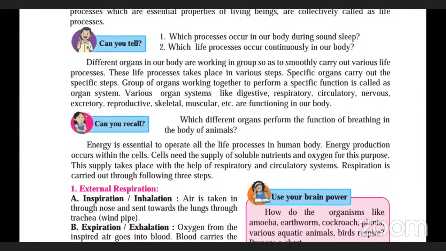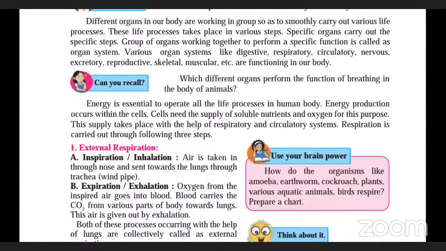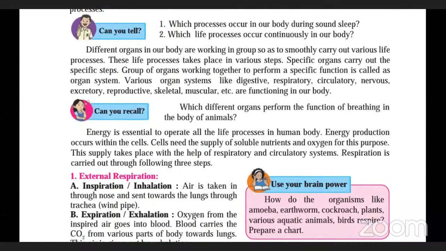Specific organs are related to specific functions, like to carry out the digestive system. There are different organs to carry out the respiratory system. So the functioning of the human body or the animal body is not an easy thing. It is a very complex function.